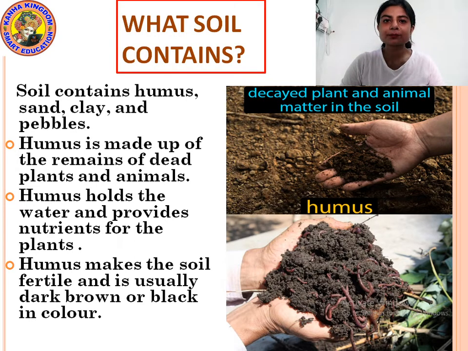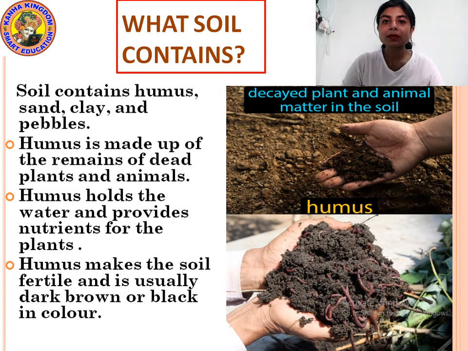Now students, what does soil contain? What is present in the soil? Soil contains humus, sand, clay and pebbles. Humus means the dead and decayed parts of plants and animals that get mixed up with the soil. That is called humus. Sand, I have already told you, is the dry and light soil.